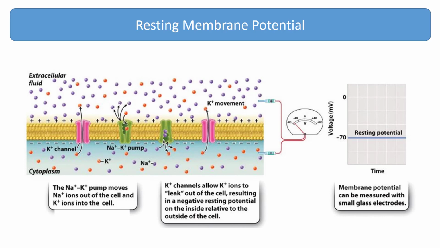The electronic charge on the inside and the electronic charge on the outside are not the same because unequal numbers of charged sodium and potassium ions are located inside and outside the cell. Potassium ions are identified by their chemical shorthand of K+, and sodium ions are designated by their chemical shorthand of Na+.